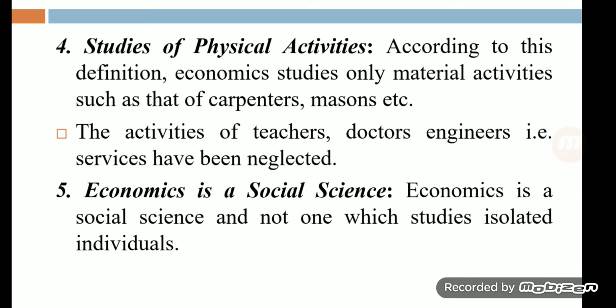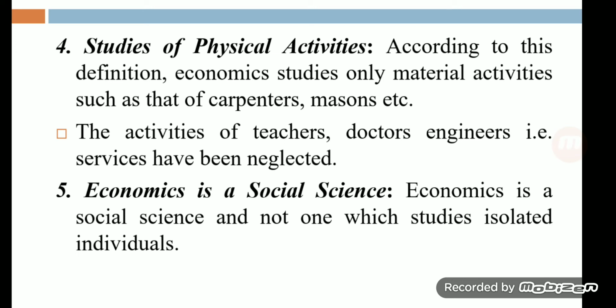So according to this definition, economics studies only material activities such as carpenters and masons, clear, who produce physical goods and products. Physical means you can touch, clear. So the activity of teachers, doctors and engineers, who provide services, has been neglected. Neglected means totally avoided.